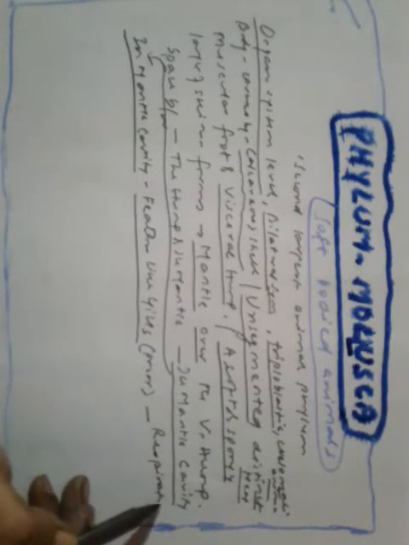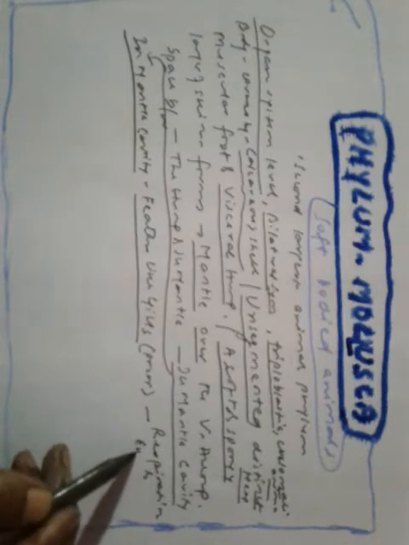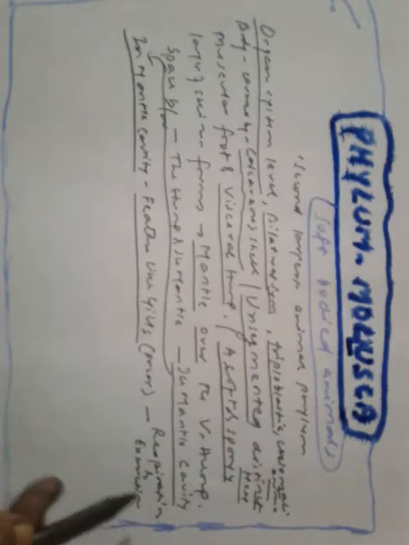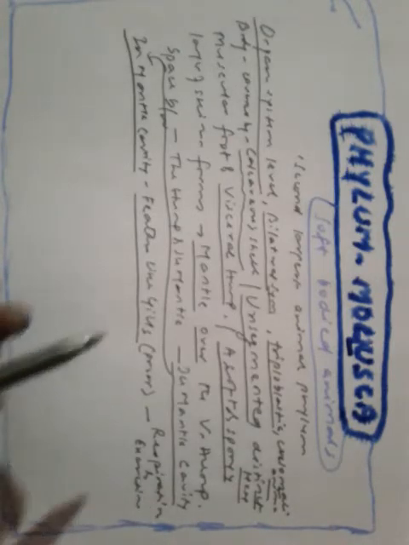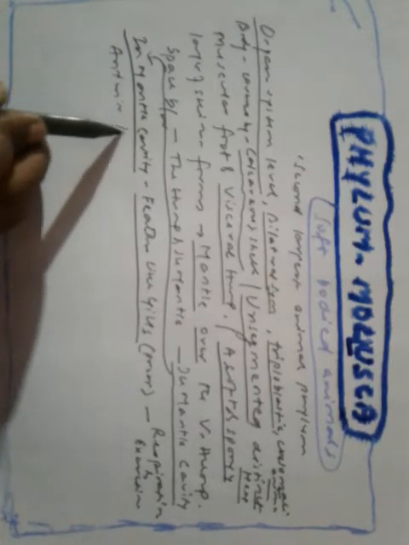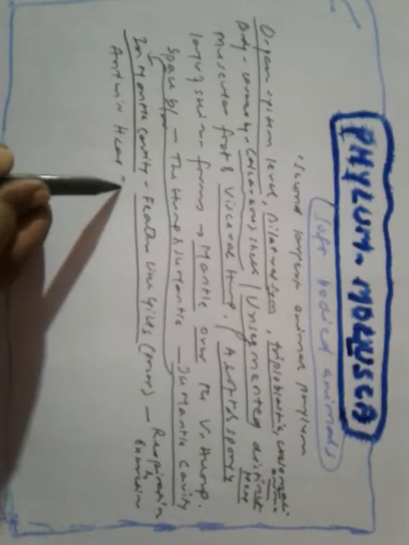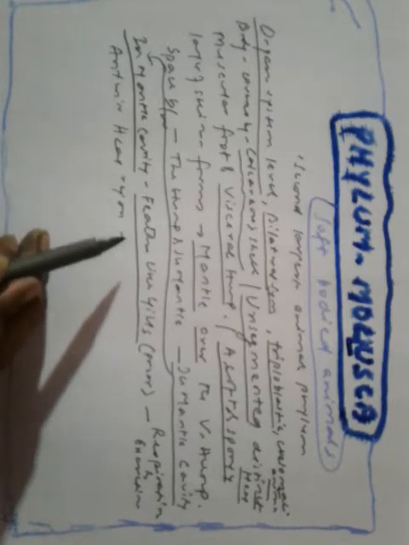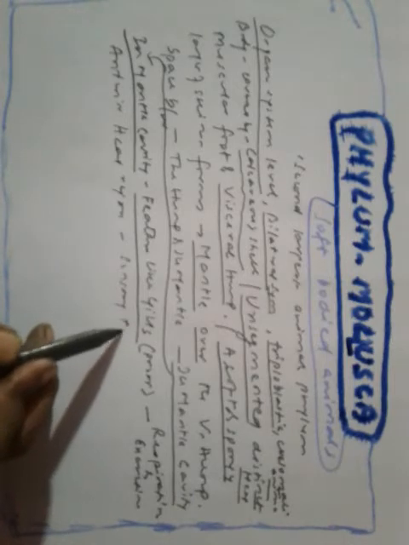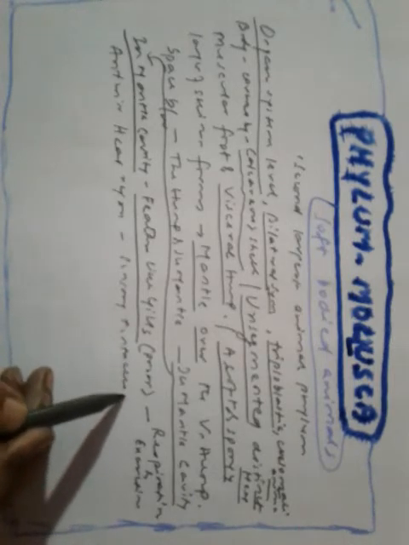Respiration and excretion. The anterior head region has sensory tentacles.